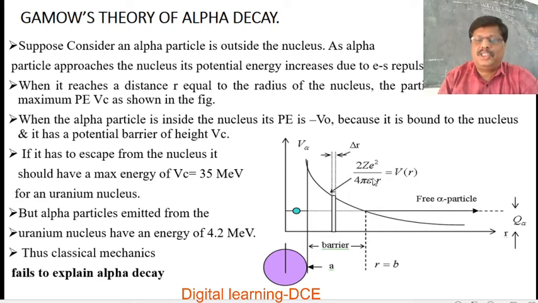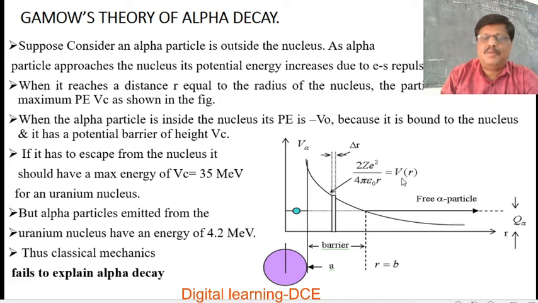That potential, according to Coulomb's law, is given by 2Ze² over 4πε₀r. Z is the atomic number and e is the charge, and the charge on the alpha particle is 2e. Ze is the charge on the nucleus, 2e is the charge on the alpha particle, so Ze into 2e gives 2Ze². So it is 1 over 4πε₀ times Q1 Q2 by r, where Q1 is Ze and Q2 is 2e, so Q1 Q2 is 2Ze² over r.